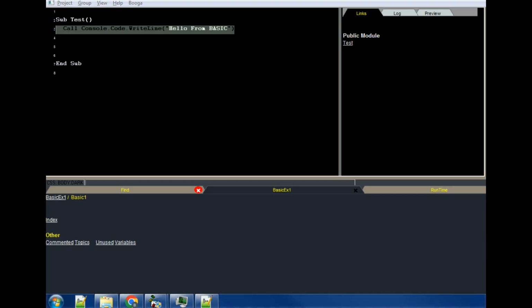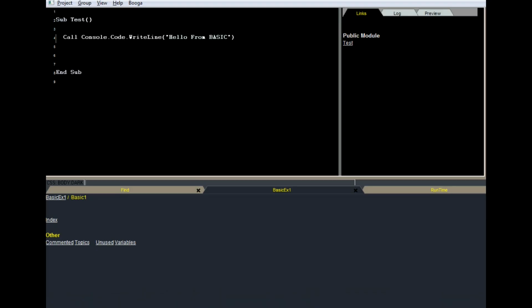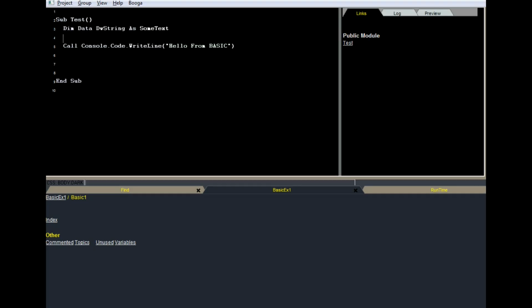What I'm going to do is make a little more code here. I'm going to declare a variable. Now I want a string variable, and I can't type what BASIC wants because it doesn't work. I gotta type my variables as if they're assembly variables. Again, something else needs work done. So the DW string module in my runtime, and I'm going to name it as text.